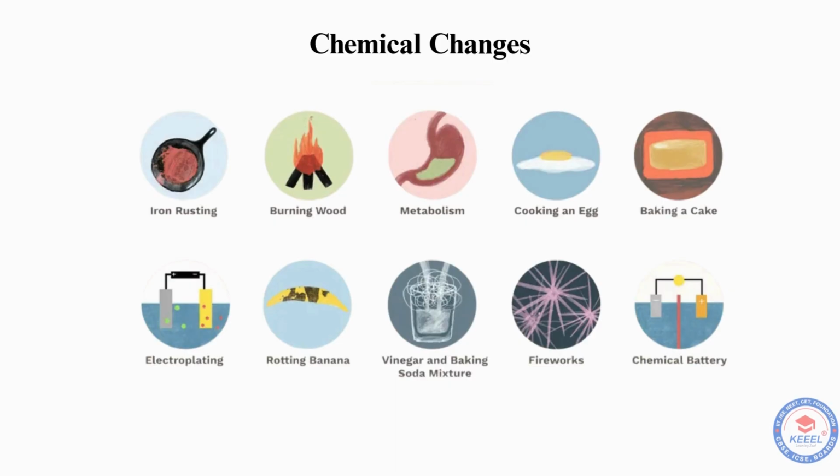Chemical changes. A chemical change happens when a new substance is formed. Key features of chemical changes: a new substance with new properties, usually irreversible, may release gas, heat, smell, or light.